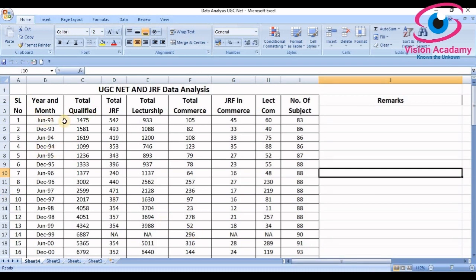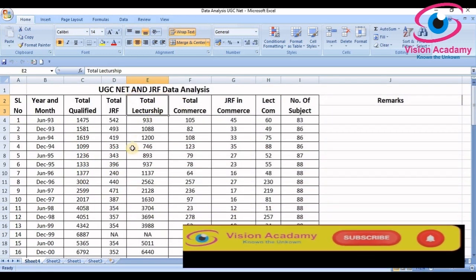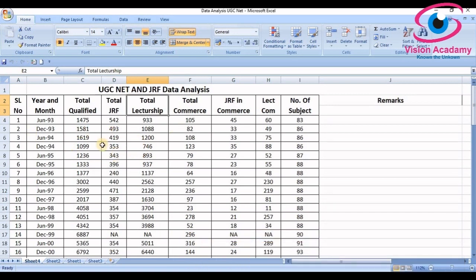All the 51 sessions of data I have listed into this: year, month, total qualified candidates in all subjects, total JRF candidates in all subjects, total lectureship in all subjects. In this research paper, I have compared total qualified candidates to commerce qualified candidates, because commerce has the highest number of recipients among NET exam qualified candidates.